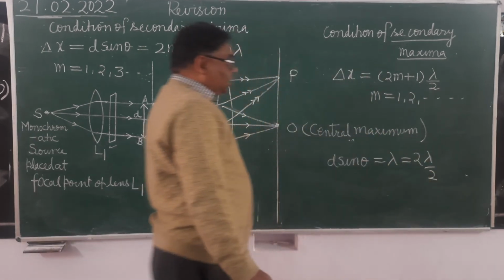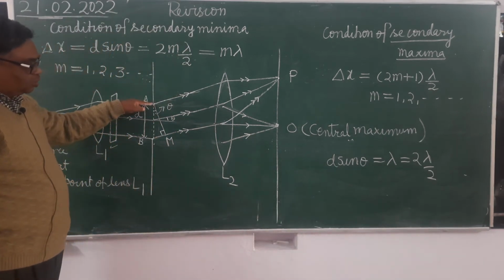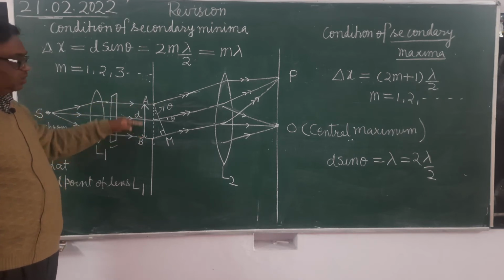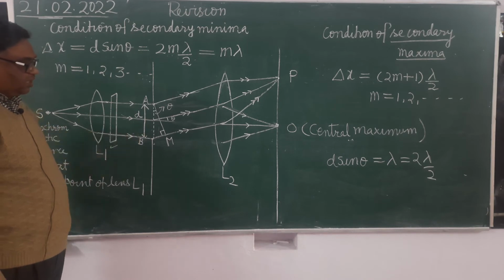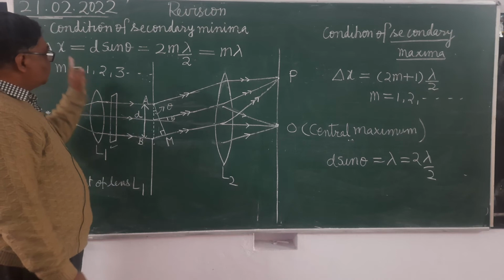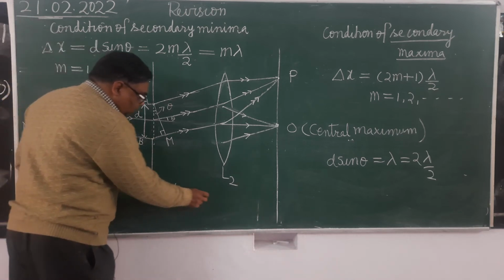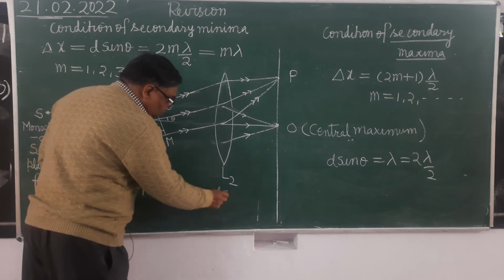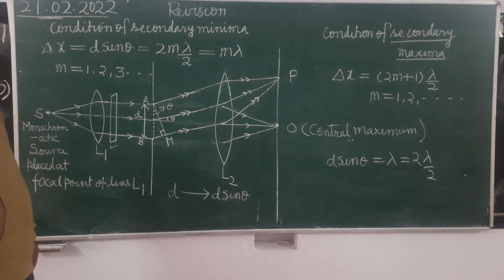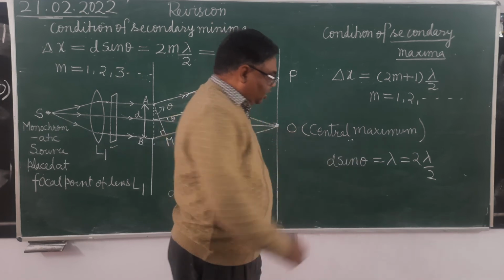It's clear? Now see here, already we know that when the sources are situated at d distance apart, when the separation between the sources is d, what is the path difference? It is equal to bm. How much did we get for bm? d sin theta. So when separation is d, the path difference is d sin theta. Now you can see here, this is the mathematical condition of first order secondary minima.